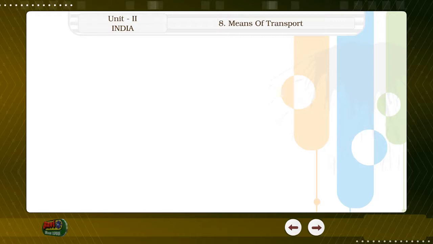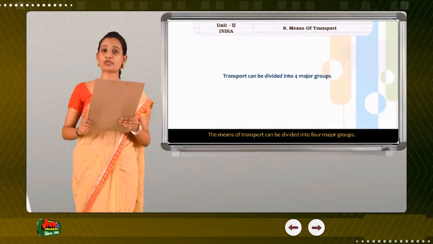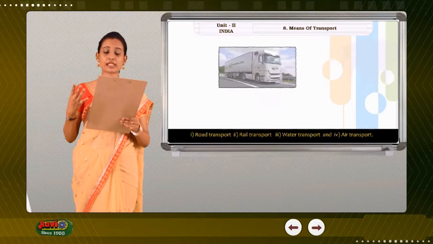This transport has become possible only after the invention of the wheel. People of ancient times used bullock carts and other animal-driven carts, but nowadays people use energy fuels like coal, petrol, diesel and gas to run the engines of their modern vehicles. The means of transport can be divided into four major groups.